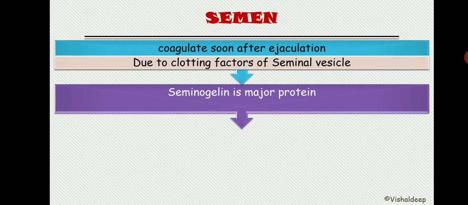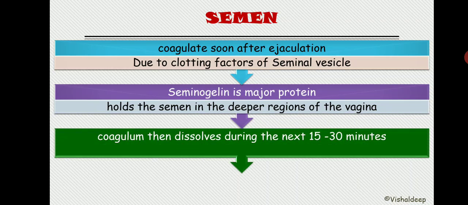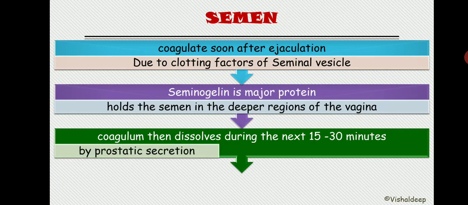Once the semen is ejaculated, at first it is in fluid form, and after that, because of the semenogelin, it becomes coagulated. By making the semen coagulated, the semenogelin holds the semen in a deeper region of the vagina. Got it? And after that, the coagulum dissolves in the next 15 to 30 minutes by the prostatic secretion, basically PSA.